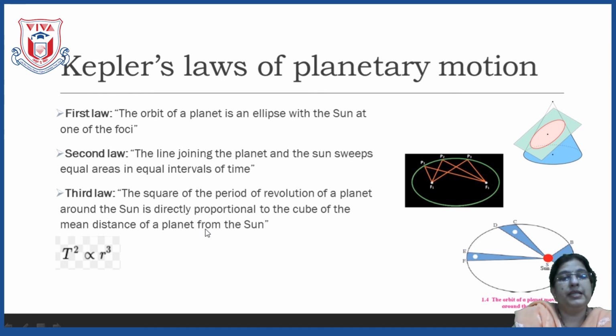So, children, these are Kepler's 3 laws of planetary motion. A very important question from the point of view of your exam, either for 3 marks, that is, explain the 3 laws made by Kepler or explain 3 laws of planetary motion, or it can be asked for 5 marks with this diagram. A diagram can be given and questions can be asked based on the diagram.